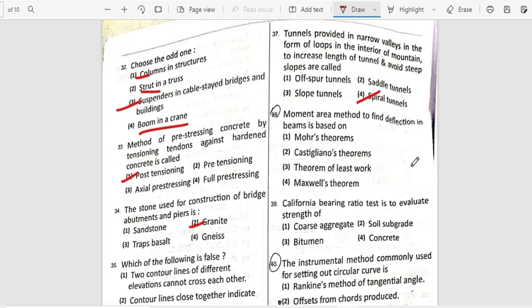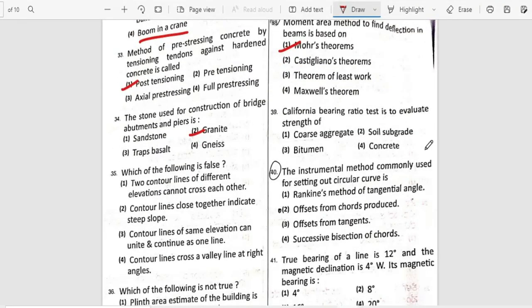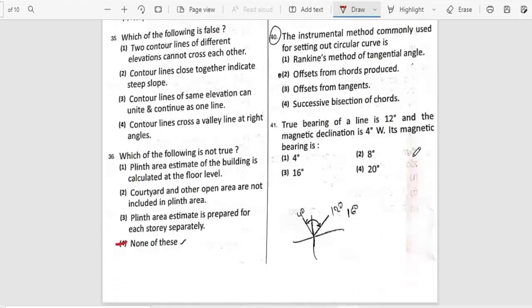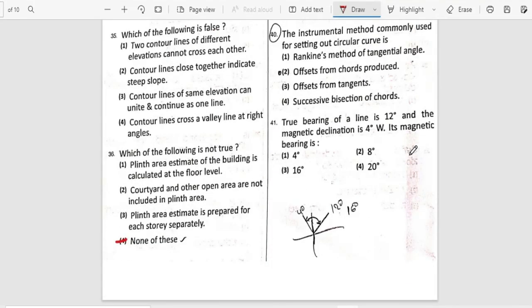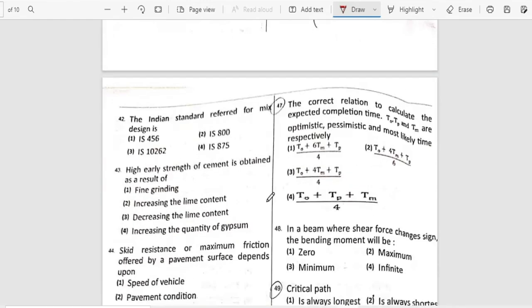Moment area method to find deflection in beams is based on what? It is the first one, Mohr's theorem. California bearing ratio test is used to evaluate the strength of soil subgrade. The instrumental method commonly used for setting out a circular curve is Rankine's method of tangential angle. The true bearing of a line is 12 degree and the magnetic declination is 4 degree west. Its magnetic bearing is 16 degree.